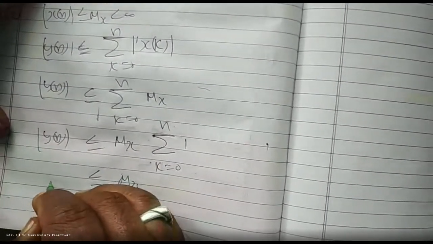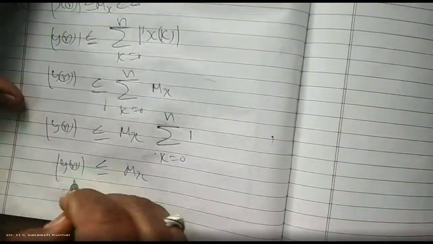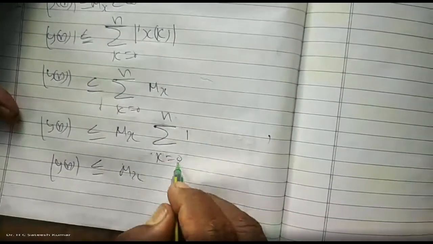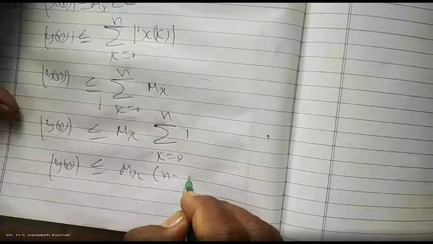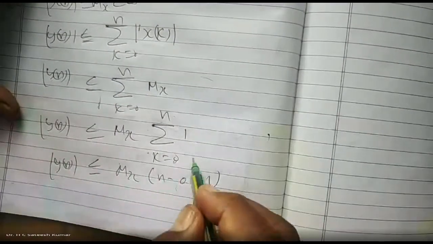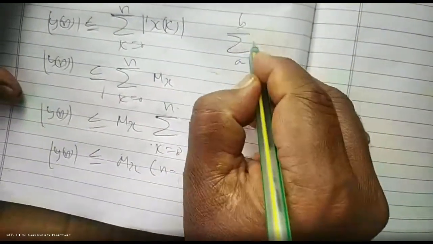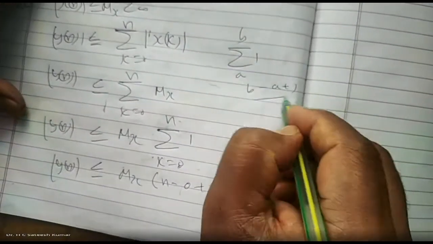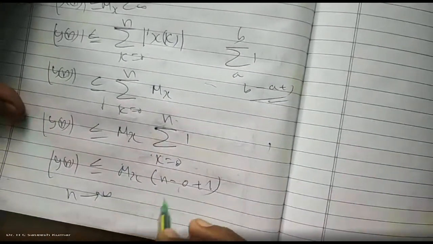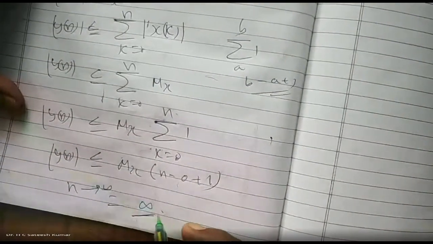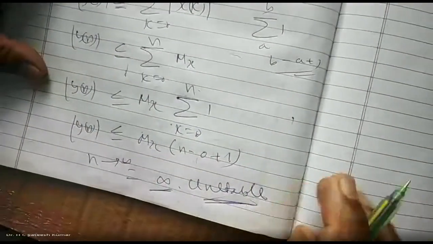We have an identity formula, one of the seven formulas I gave; out of those, you can use this one. Summation from a to b of 1 is b minus a plus 1. So here it is n minus 0 plus 1, which is n plus 1. As n tends to infinity, this will become infinity, hence the system is unstable. So you should be very careful while doing this kind of problems.